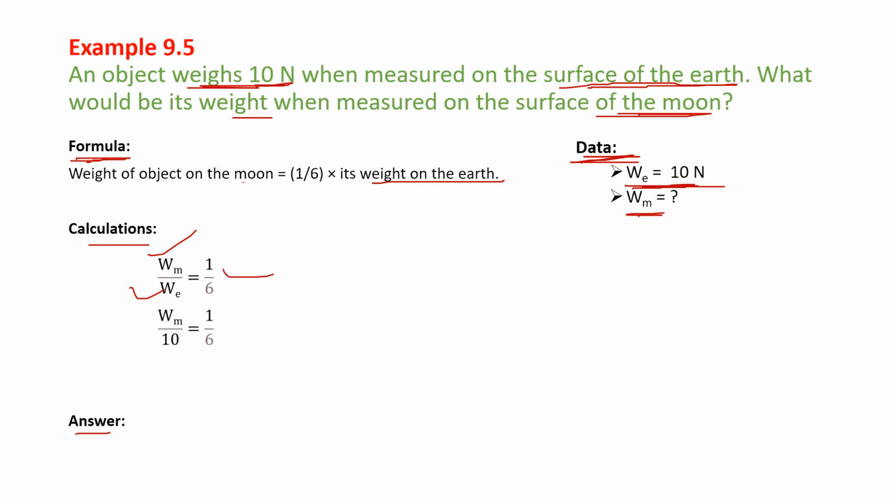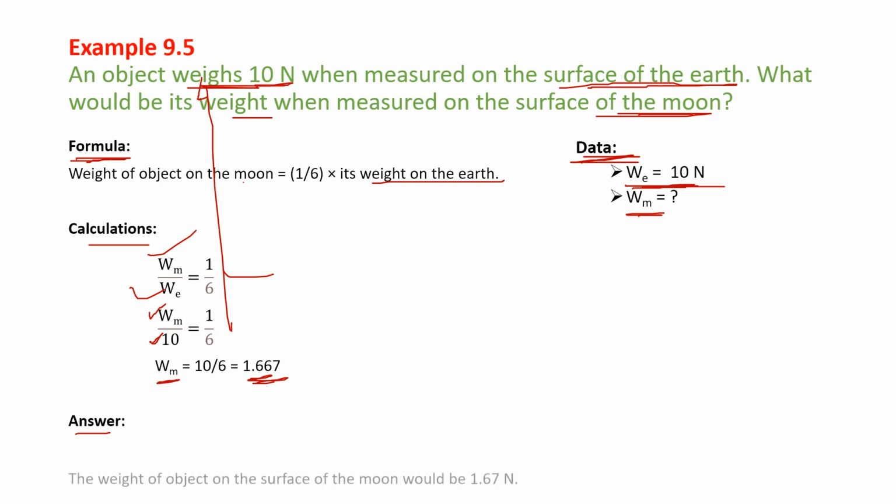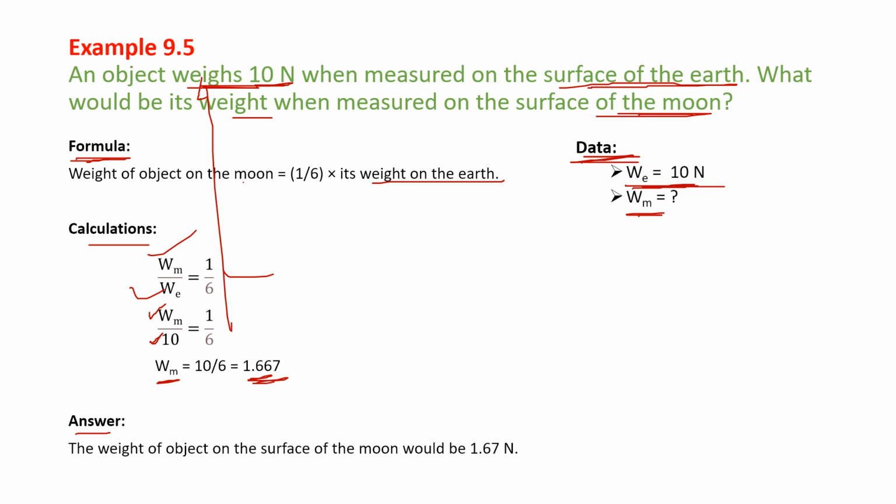The weight on the earth is 10, into 1/6. What is Wm? 10 by 6, the answer is 1.667. What is the unit? Be careful, we are calculating the weight. The unit is not kg, but newtons. The weight of the object on the surface of the moon is approximately 1.67 newtons.